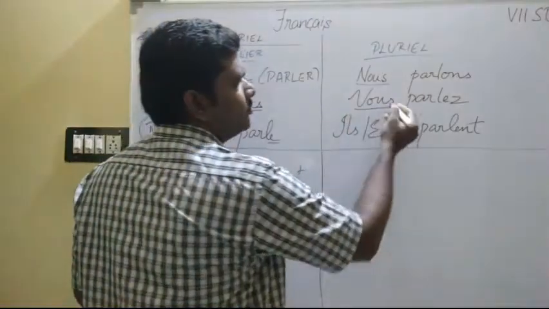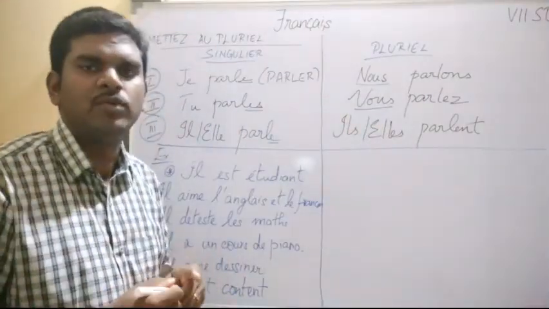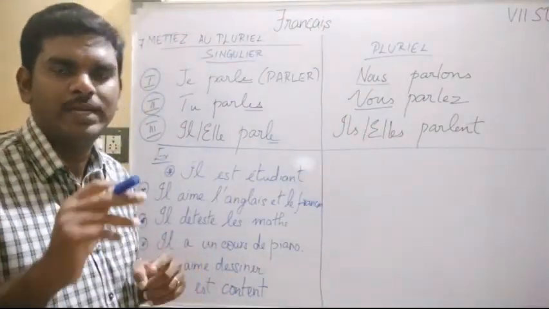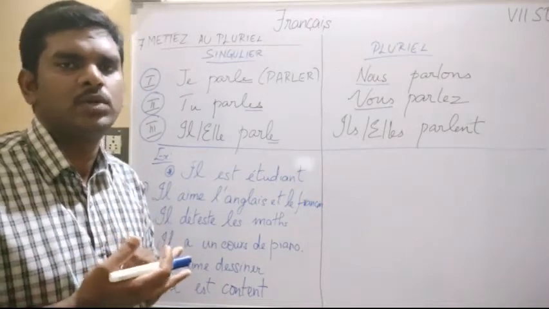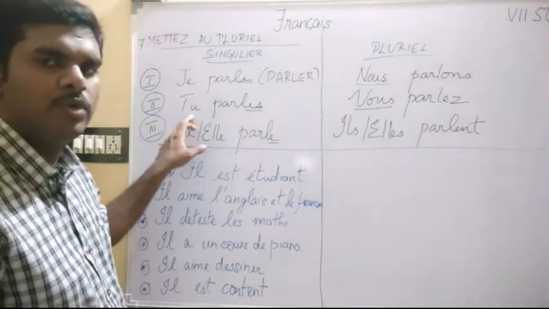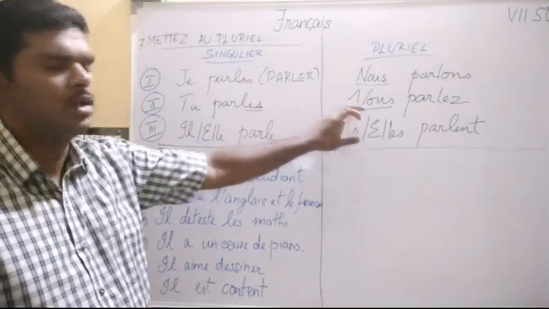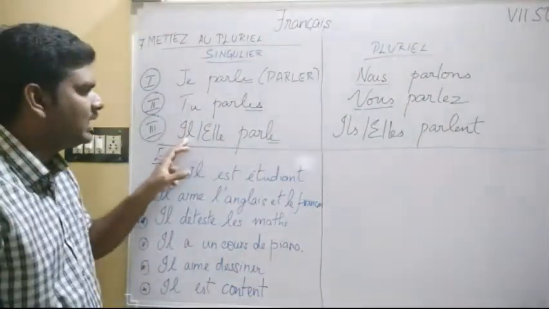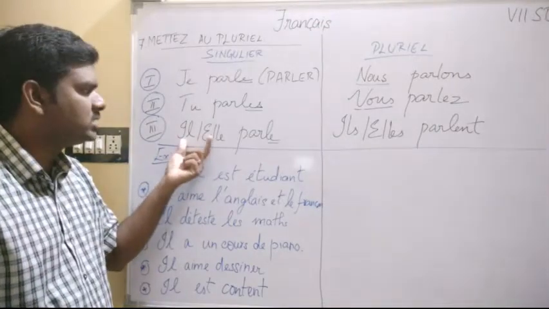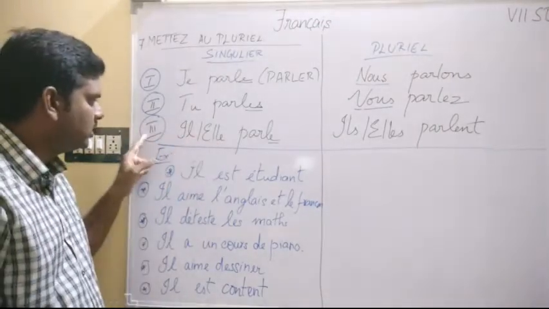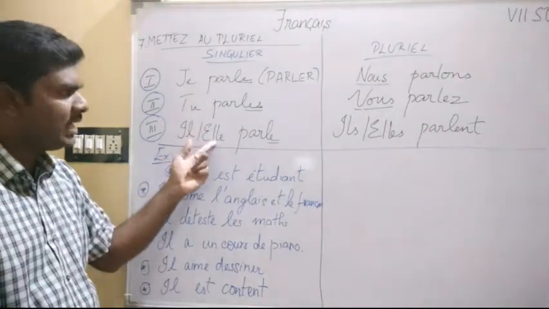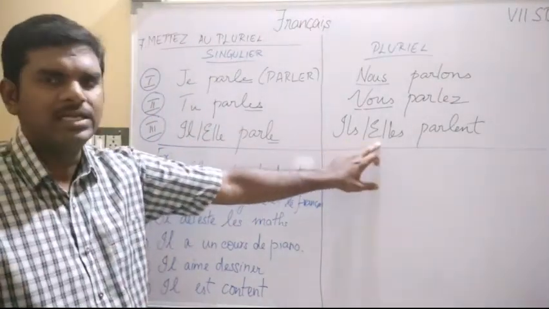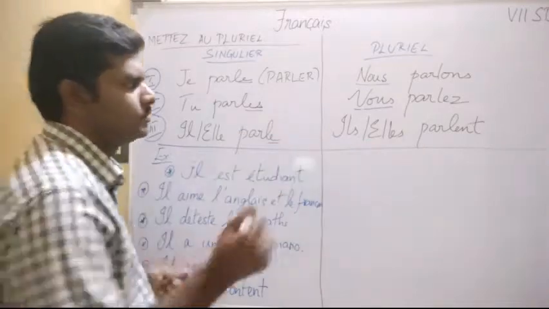You know the spelling of vous, V-O-U-S, but we should not pronounce the S when we speak in French. So the plural form of tu is vous. Now il or elle. This is third person singular, right? Third person singular of il and elle is ils, elles. That is, we have to add an s.